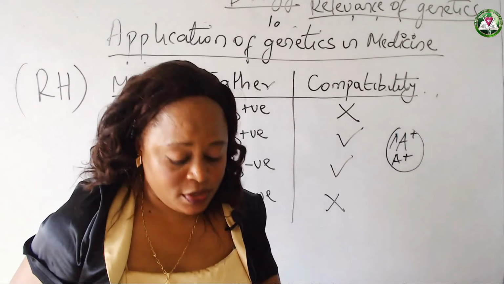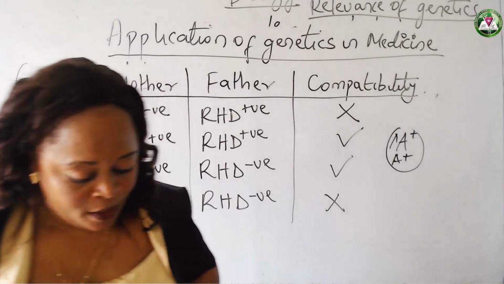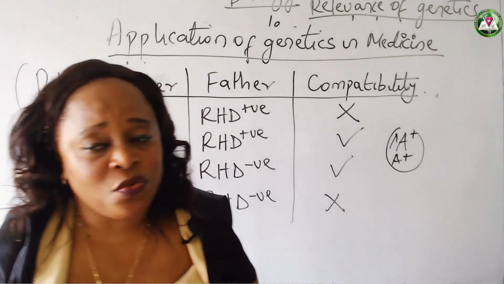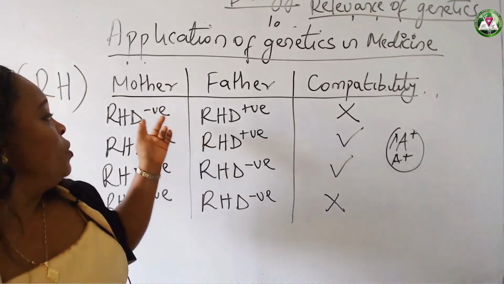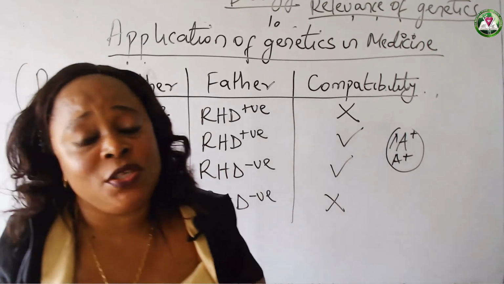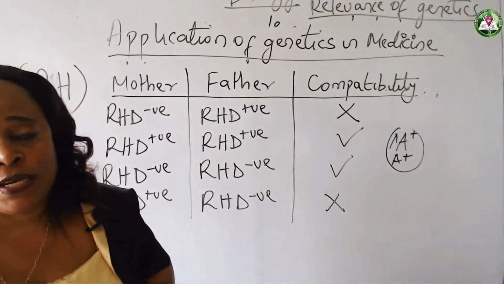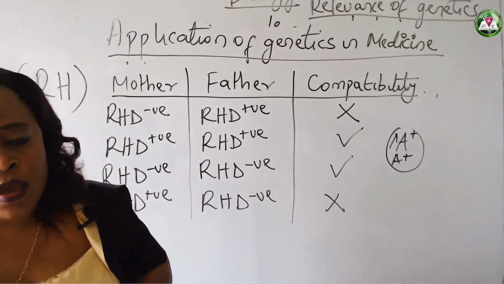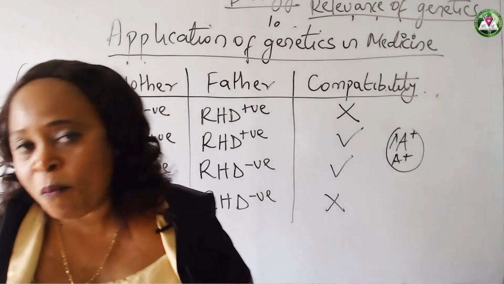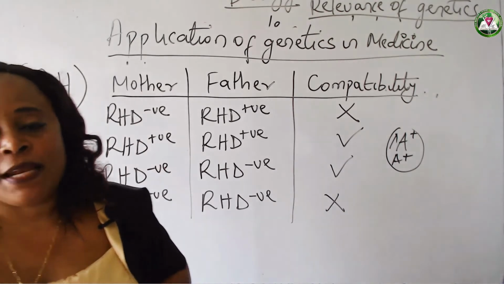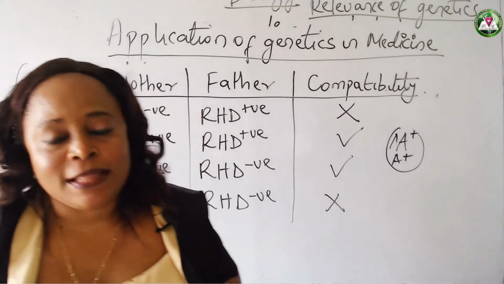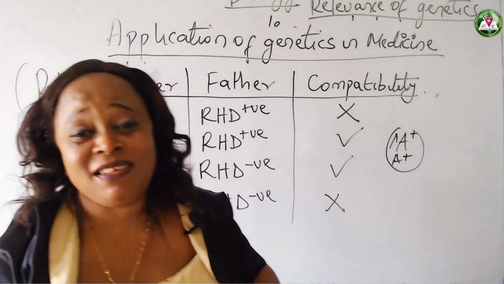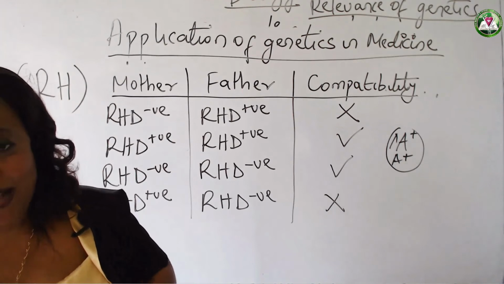Now, when a man and a woman that are not compatible get married, and maybe the woman is rhesus negative and the man is rhesus positive, what happens is that naturally the blood of the mother and the child do not mix during pregnancy. But at the point of birth, when the child is coming out from the body of the woman, there is a small mixture of blood between the mother and the child.